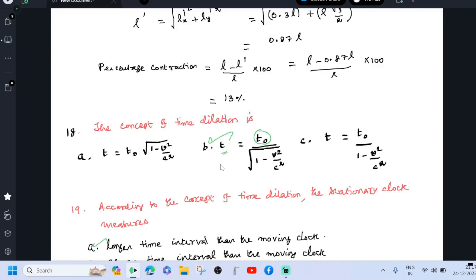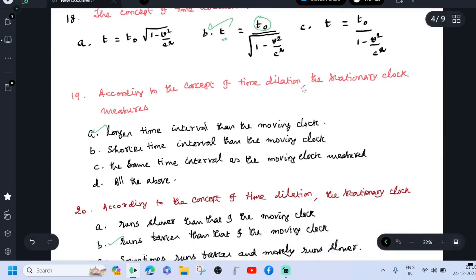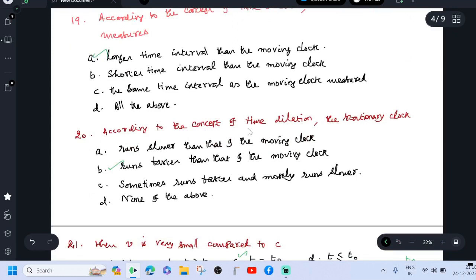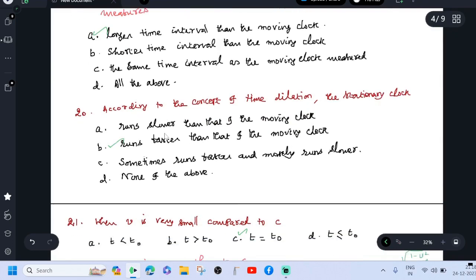For the rest observer, the time interval is longer, which means that the rest clock goes faster than the moving clock. According to the concept of time dilation, the stationary clock measures a longer time interval than the moving clock, and the stationary clock runs faster than the moving clock.